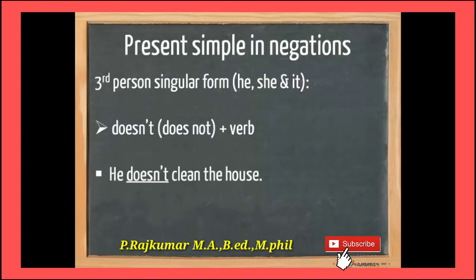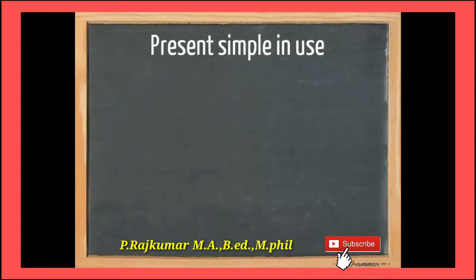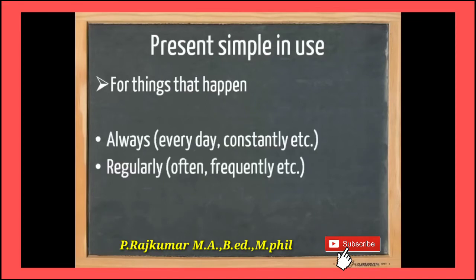Okay, but the third person singular form you see, he, she, it takes doesn't plus verb. Okay, students, this is very important. He doesn't clean the house. She doesn't cut her hair. He doesn't work on batteries.